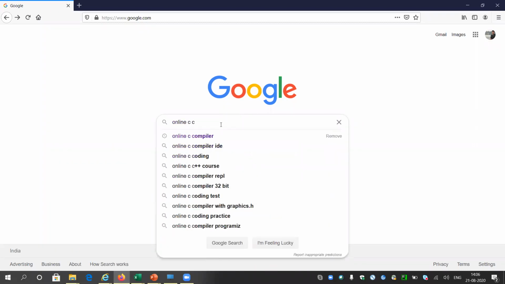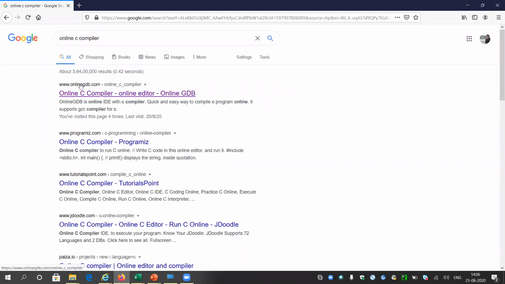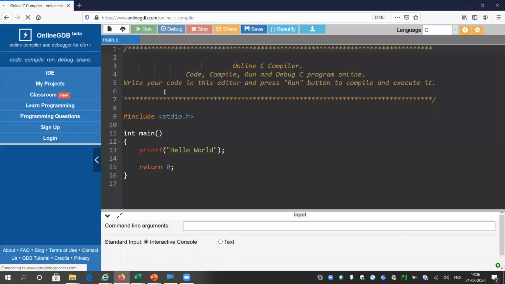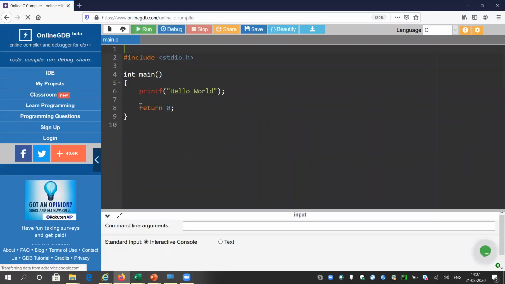There are multiple compilers like that, online C compiler. I prefer to go to online GDB. So let me go into that. You can do it by yourself on your phone or anything. So let me delete all of them. It is not required.